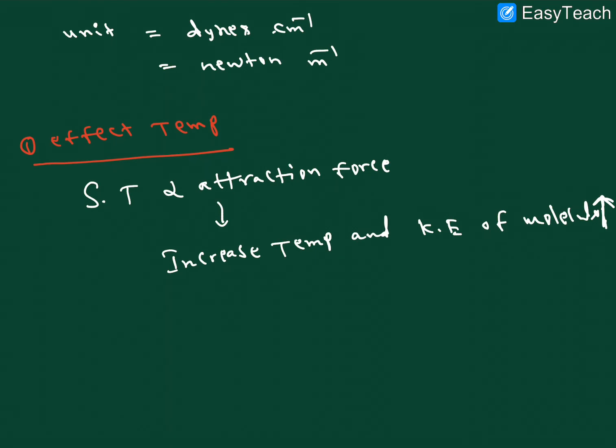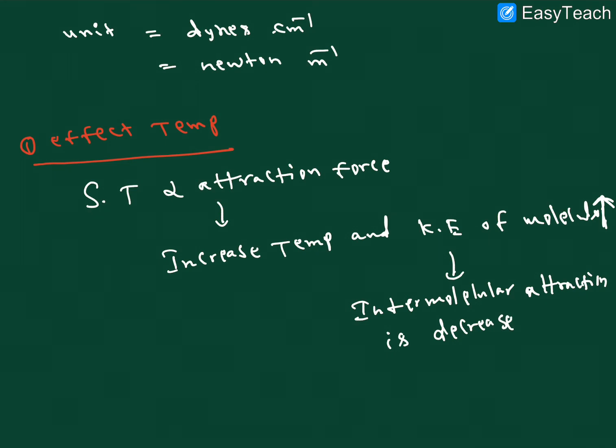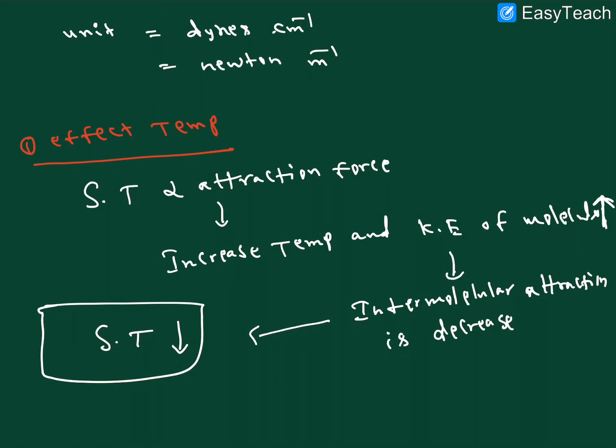Once the kinetic energy of the molecules increases, the intermolecular attraction decreases. So once the intermolecular force of attraction decreases, the surface tension also decreases. I hope it is clear. This is the effect of temperature, and this is the exact mechanism.